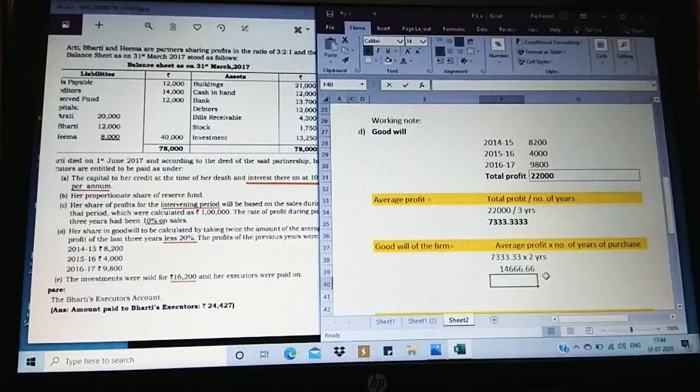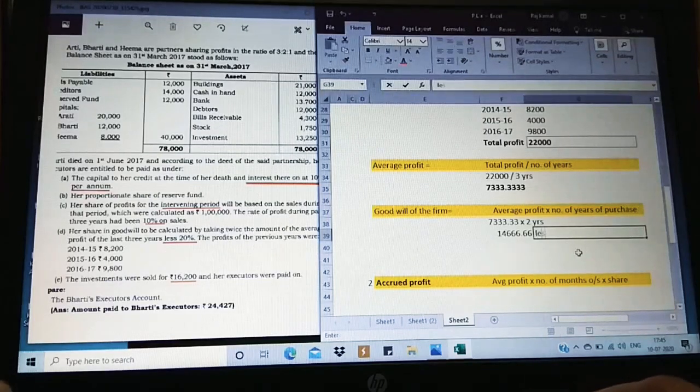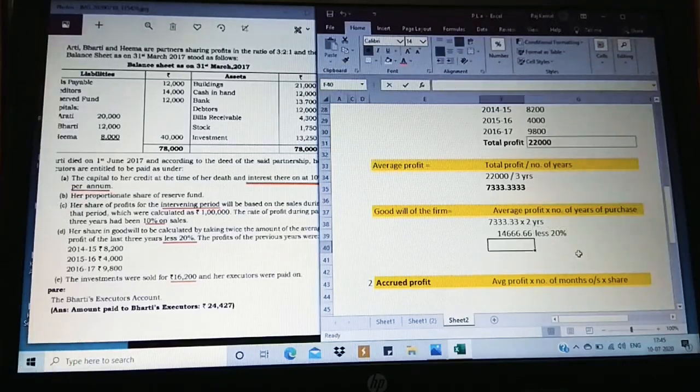So this will be a round off of 67. So on this we have to take less 20%. They have given us less 20%. So let's check what actually is the value we get.